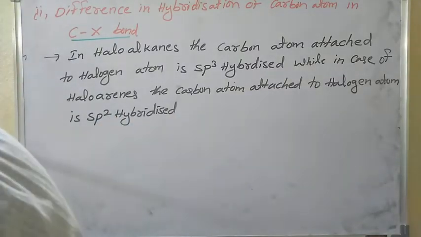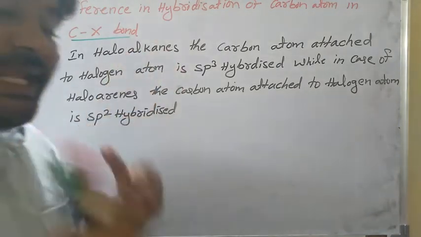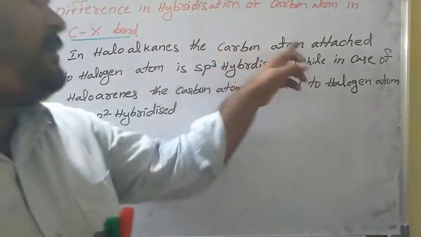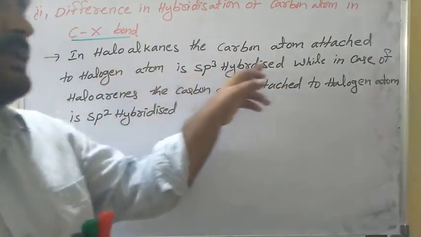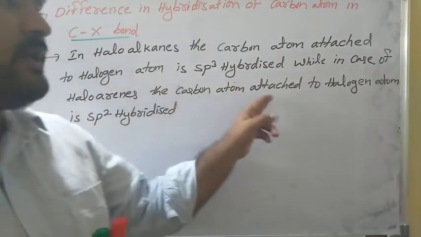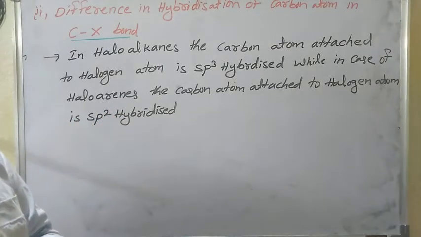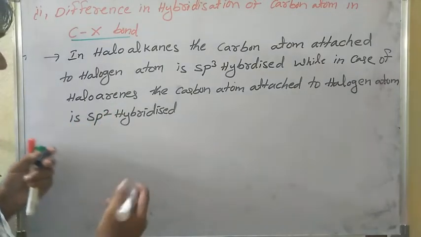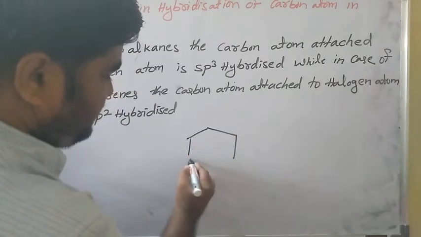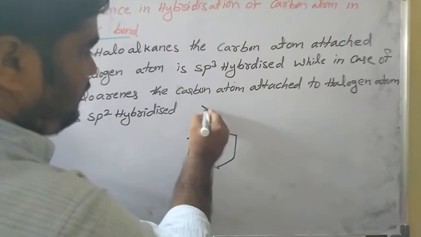See here, haloalkane means alkyl halide. The carbon atom attached to the halogen atom is sp3 hybridized, while in case of haloarenes, the carbon atom attached to the halogen atom is sp2 hybridized. Let us see the equation. So haloarenes, see, halogen.